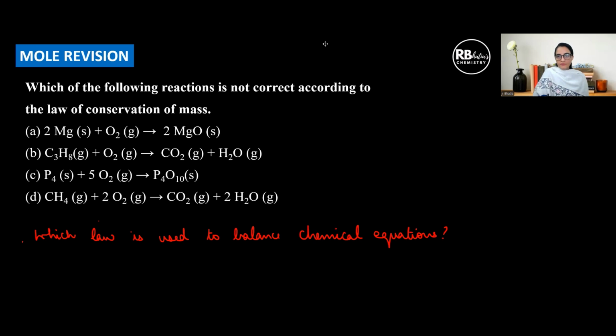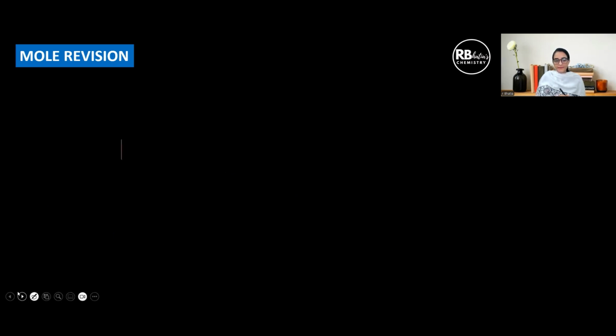Hence, in which out of these equations balancing has not been done? In equation B. So equation B is not correct according to law of conservation of mass. All other equations are balanced, which means number of atoms of each kind on both sides of the equation are the same. You can check each of these. Only in equation B, balancing is not done. This side we have 3 carbons, but this side is only 1 carbon. So balancing is missing. Hence, the right answer to this question is B part.